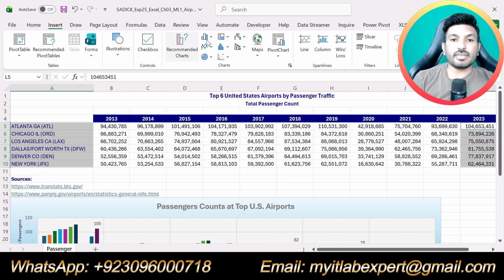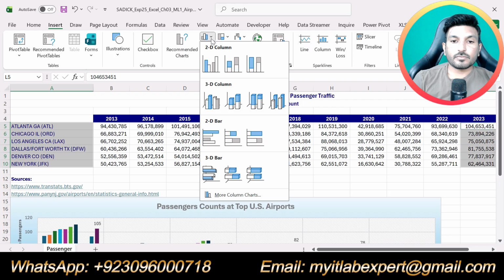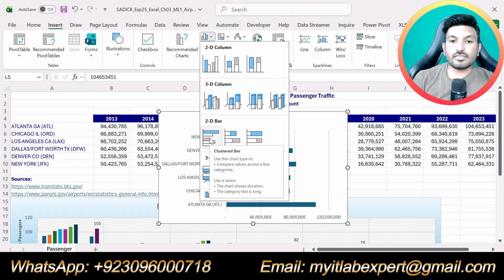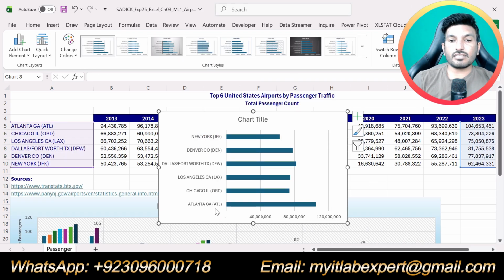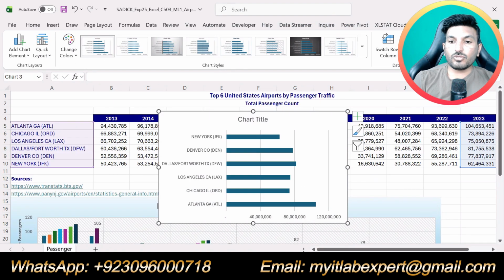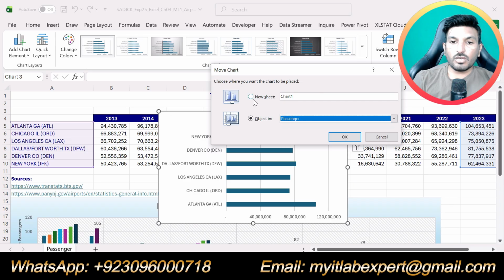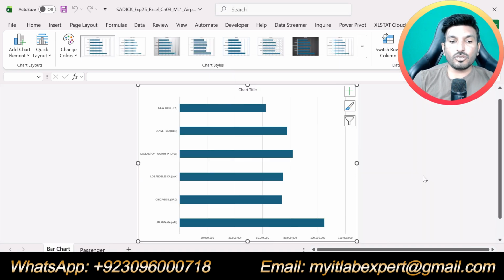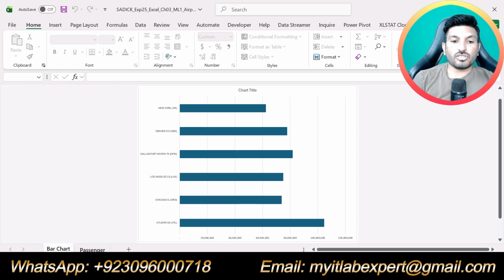Now click on the Insert tab, go to Charts, and from here select Clustered Bar Chart. So we have inserted a clustered bar chart that will show the data for the last year, that is 2023. Now we are supposed to move this chart to a sheet named Bar Chart. So click Move Chart, and here we are supposed to click New Sheet, and here we will type Bar Chart. Okay. So now we have moved the chart to a new sheet, that is Bar Chart.